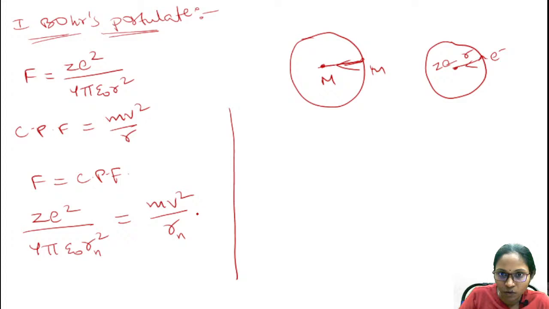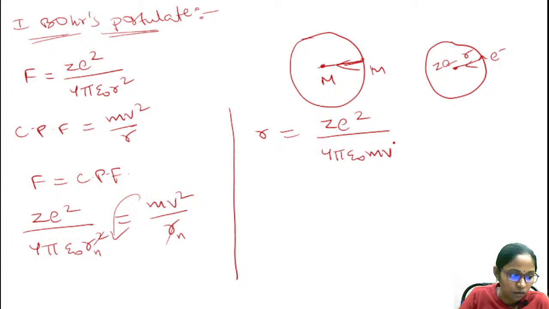Rewriting this equation, I just cancelled r and r, so r is equal to Ze square by 4 pi epsilon naught into mv square.